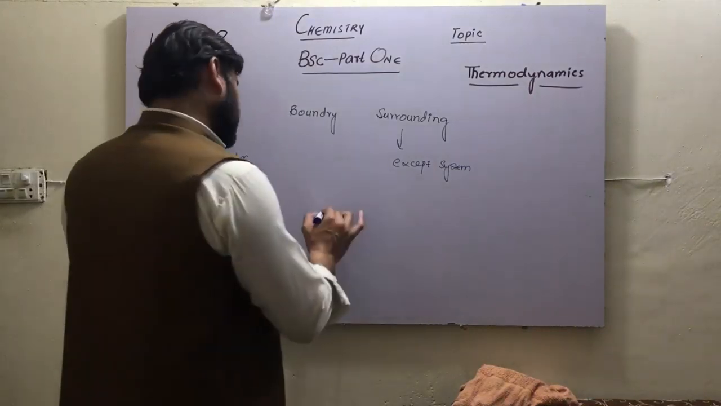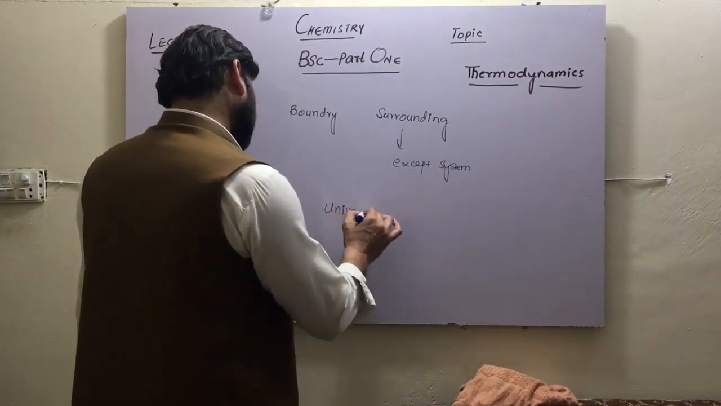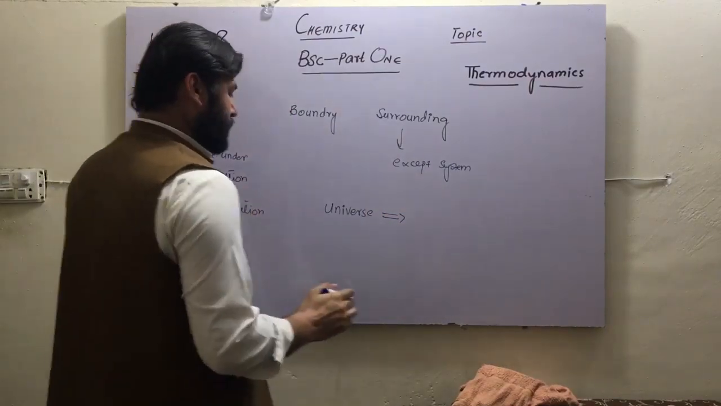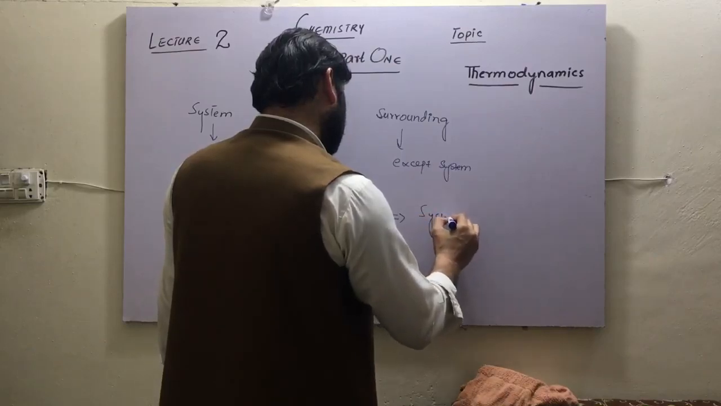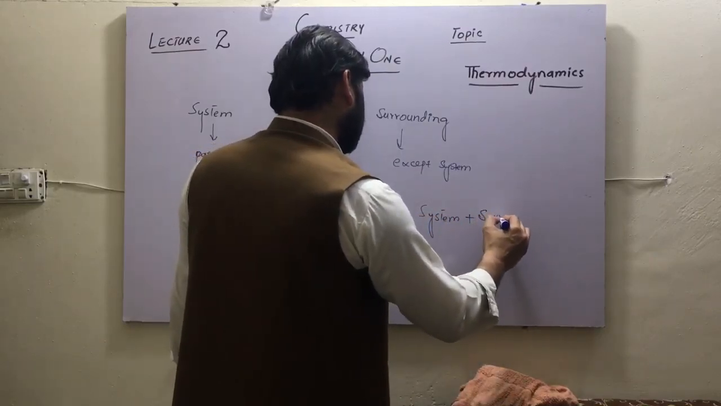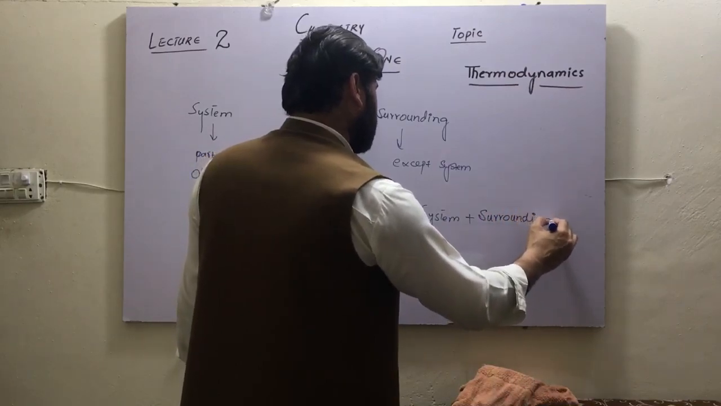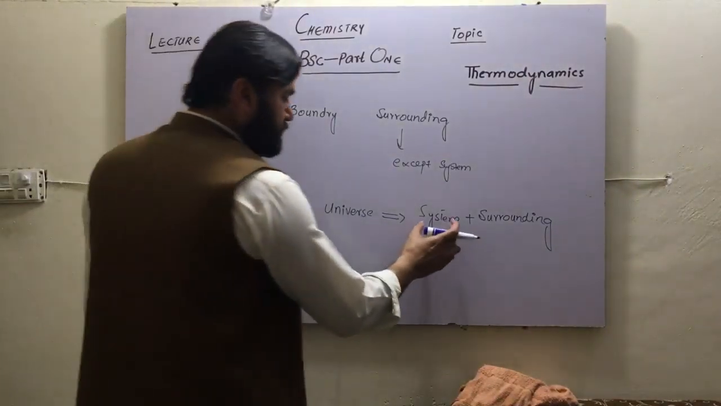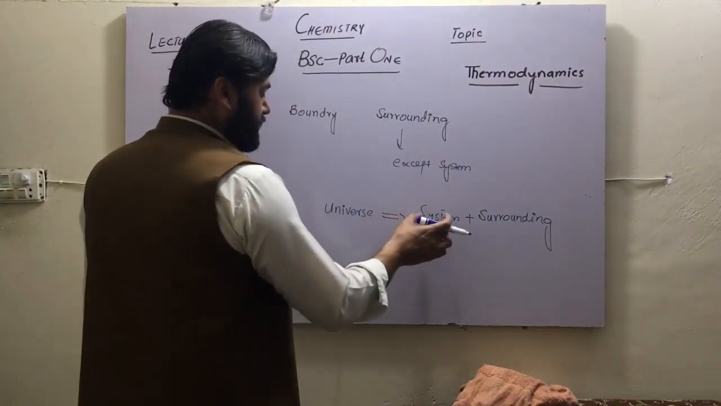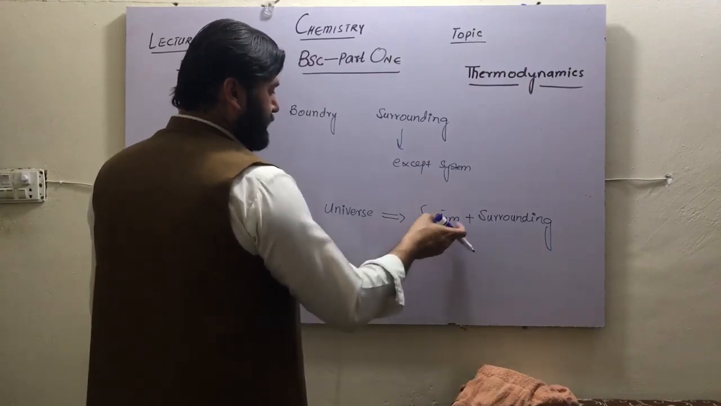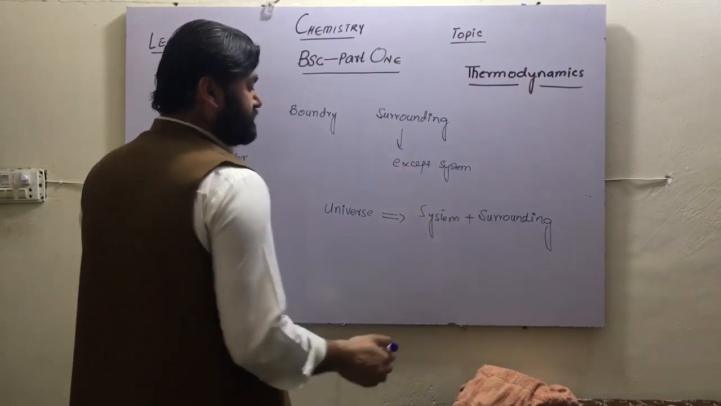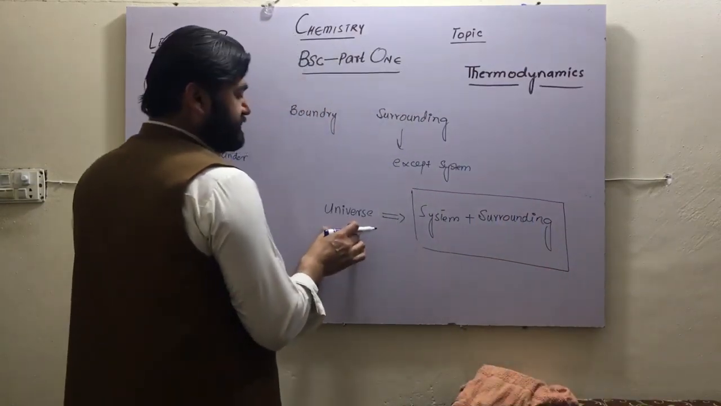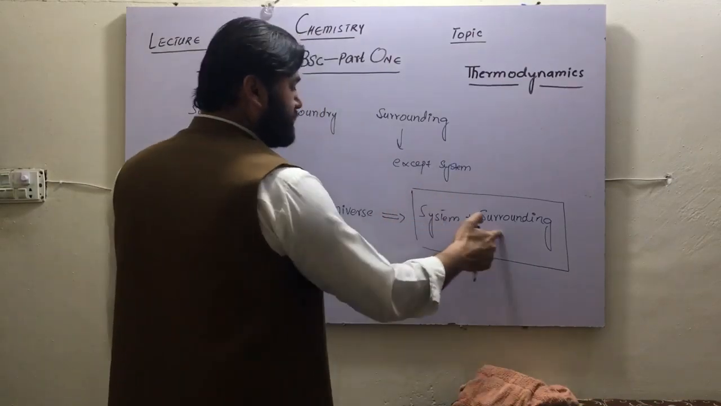If somebody asks you what is universe? So universe is nothing but just system and surrounding. Collectively you form a universe. System plus surrounding, both will be equal to universe. So anything which is under observation is called system, and surrounding means except system, the remaining part is called surrounding. So universe is basically nothing but the combination of system and surrounding.